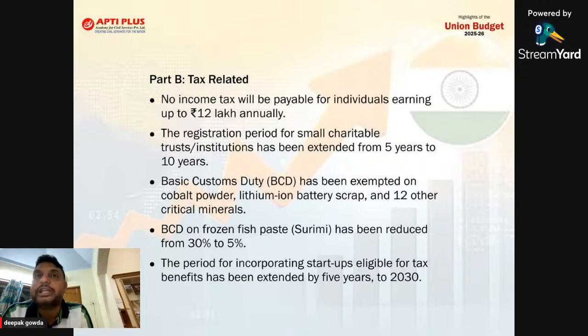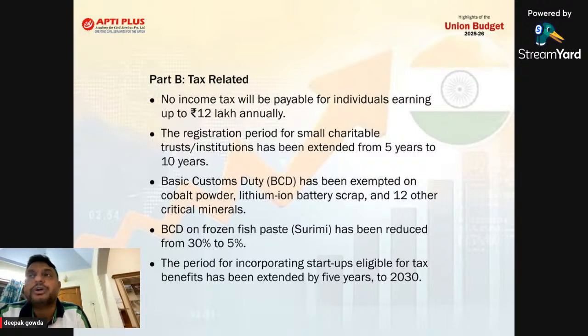Now, if there is no tax, what is the advantage? You will have more money to spend. When we have more money to spend, it will increase economic activities. So was this step with respect to tax required? Remember, it reduces the tax collection, mainly income tax collection. It may reduce. We have to wait.